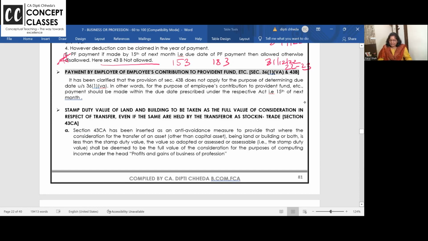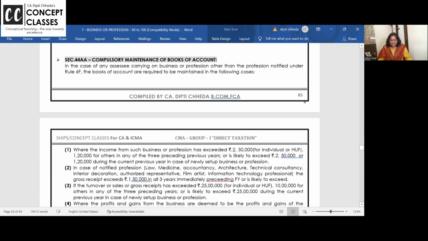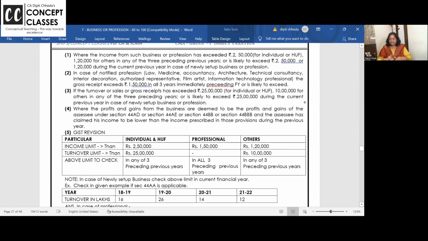Stamp duty related some provisions are there. This we will revise with the capital gains chapter. Coming now to the bread and butter of we chartered accountants, that is section 44AA. This will be very clear with the gist booster notes which I have put here. You can pause the screen and take this in your notes. That's important.